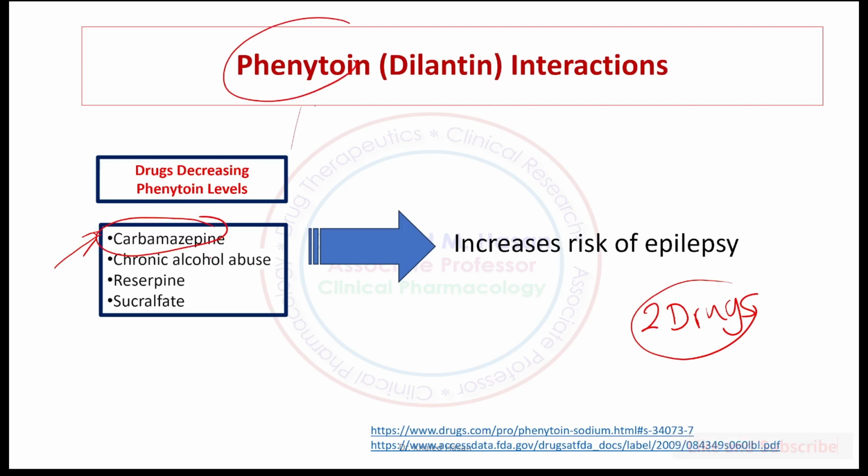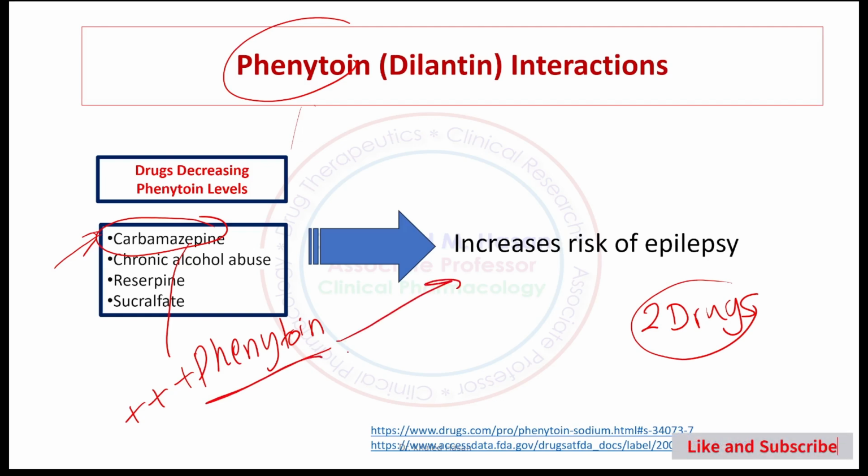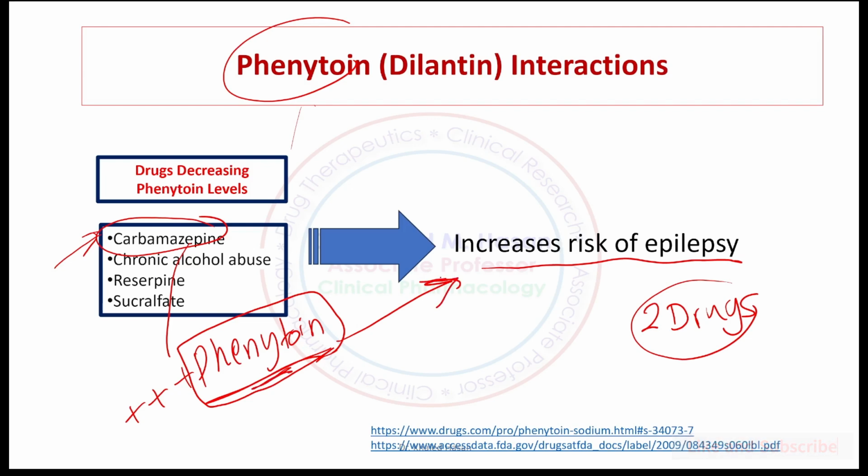What do they say there? Carbamazepine induces and accelerates metabolism of phenytoin, and this will lead to decreased level of phenytoin and increased risk of epilepsy. So for this reason, you can see here we don't recommend combining phenytoin with carbamazepine, because carbamazepine accelerates metabolism of phenytoin, decreases level of phenytoin, and increases risk of epilepsy.